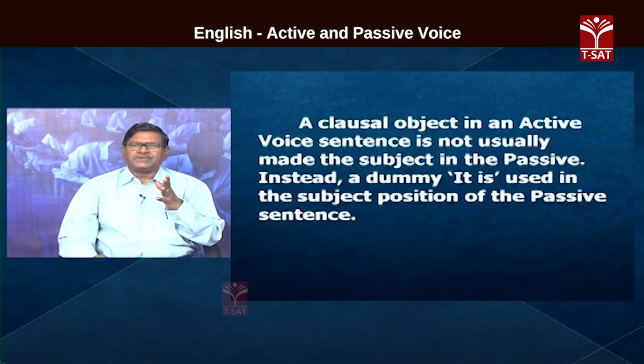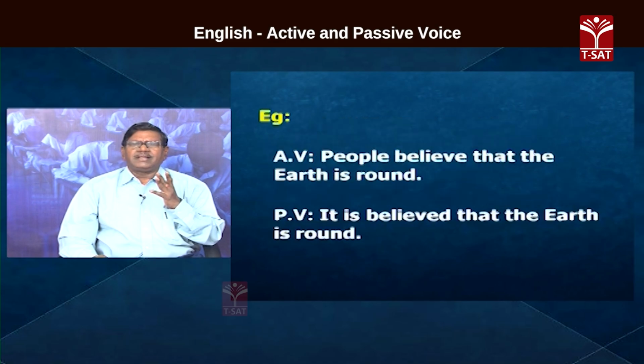A clausal object in an active voice is not usually made the subject in the passive. Instead, a dummy it is used in the subject position of the passive sentence. For instance, people believe that earth is round.